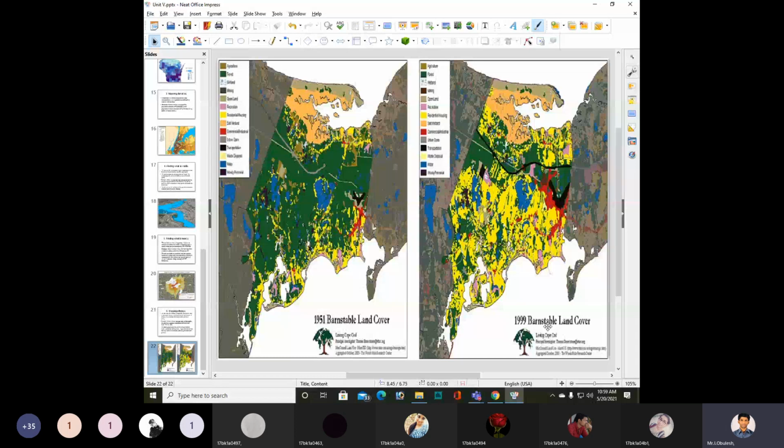Here the residential development is more than in 1951. In 1951 the forest region is more. Here the forest area is less, and the residential development has increased compared to here. So this is the diagram.